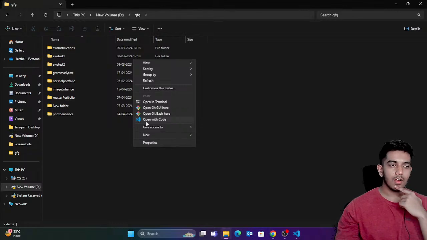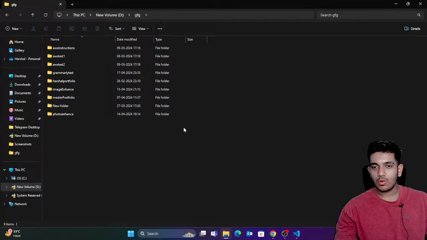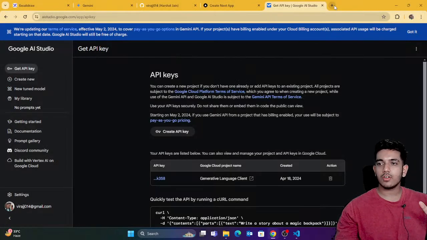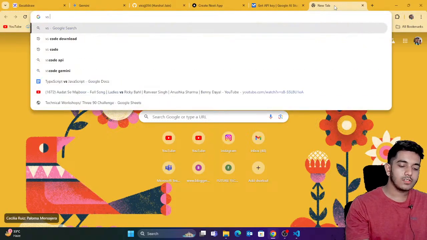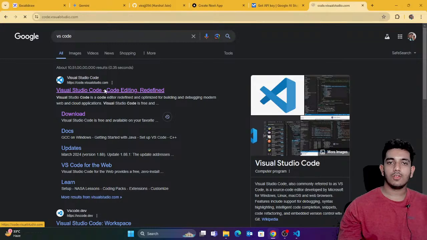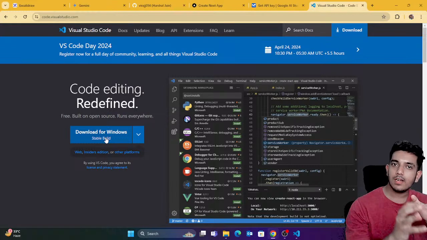Now you might be wondering, I haven't installed VS Code, so how are you gonna install VS Code? Let me just give you a quick overview of how you can install VS Code. You can simply search for VS Code, and here you can see that the first website is here. You can just simply click on download for Windows, and then your setup would be downloaded.